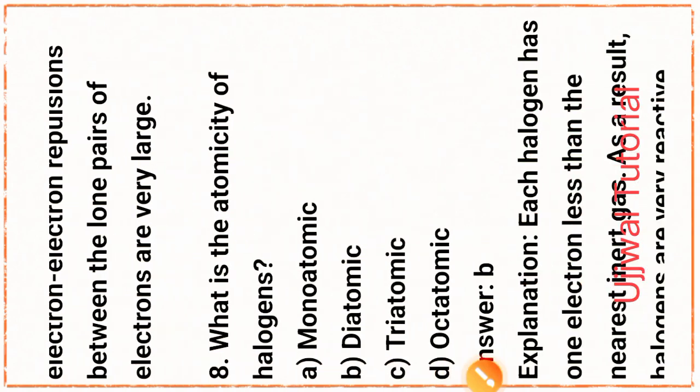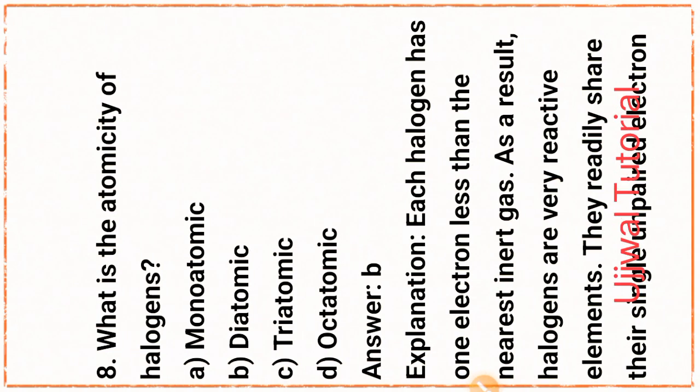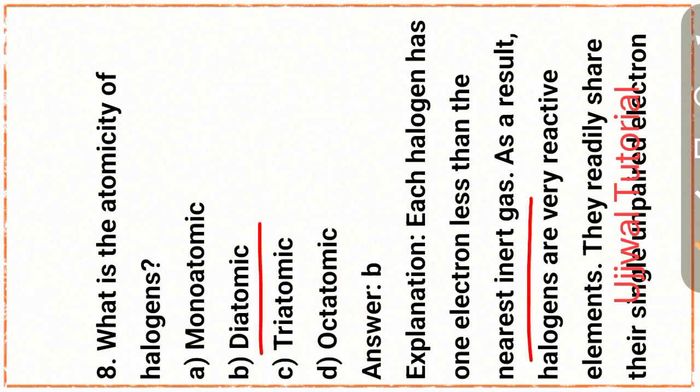Okay, next question number 8. What is the atomicity of halogens? That is option B, diatomic. Halogens have 1 electron less than the nearest inert gas. As a result, halogens are very reactive elements.